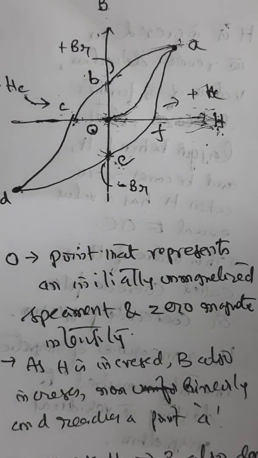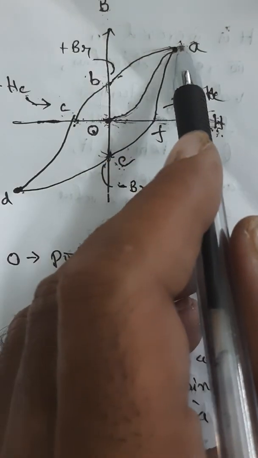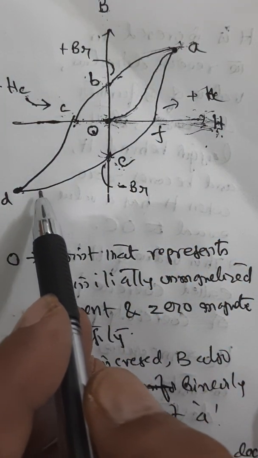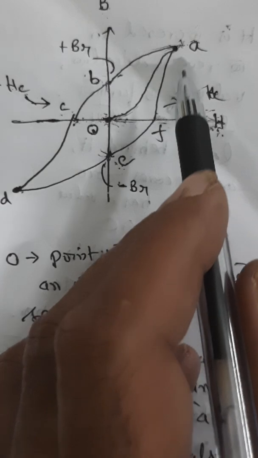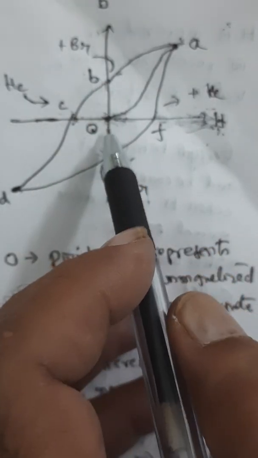So let us briefly analyze this and interpret. Now it started here, gradually decreased, reaches a negative maximum. From negative maximum, you have taken back to positive maximum via 0. So at points B and E only, the specimen is magnetized in the absence of external magnetic field.